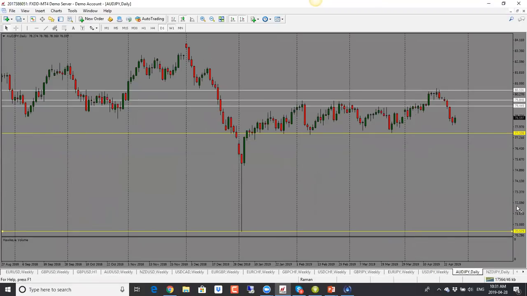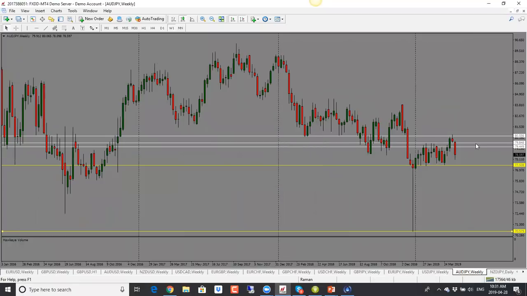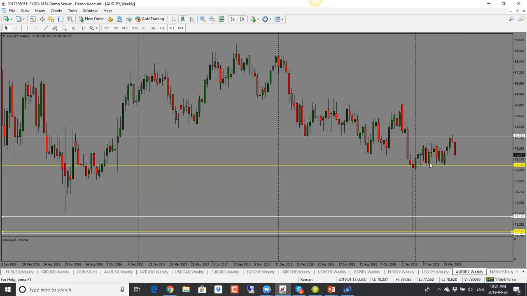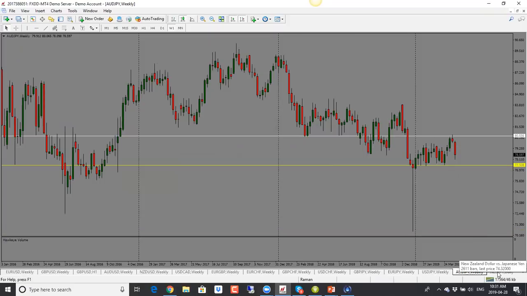And then we have Aussie yen here as well. This one had a nice pin bar here, so we were looking for a drop. We got that, and now we are getting close to the support here. So bias for this one is also bearish. 77.50 will be the target. So bearish bias for Aussie yen as well.